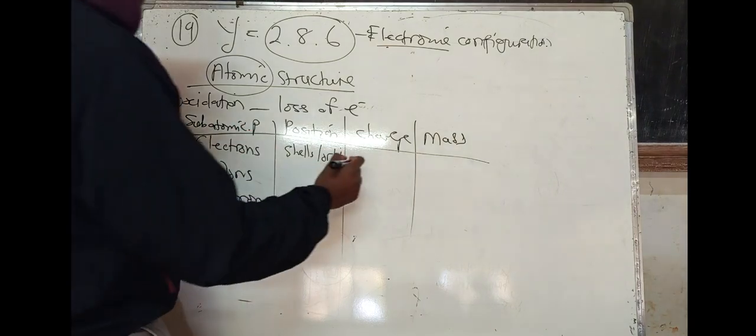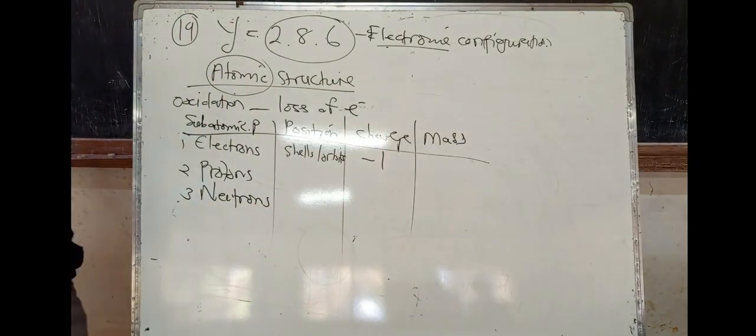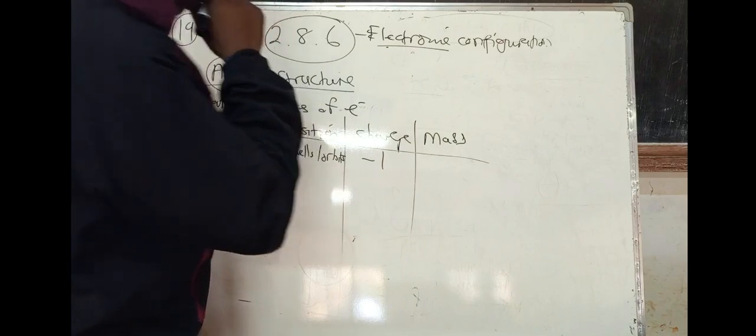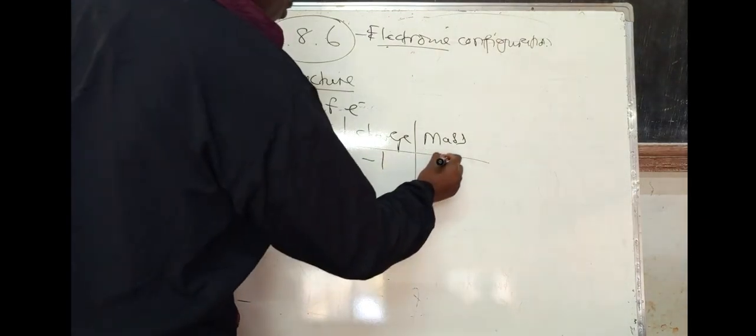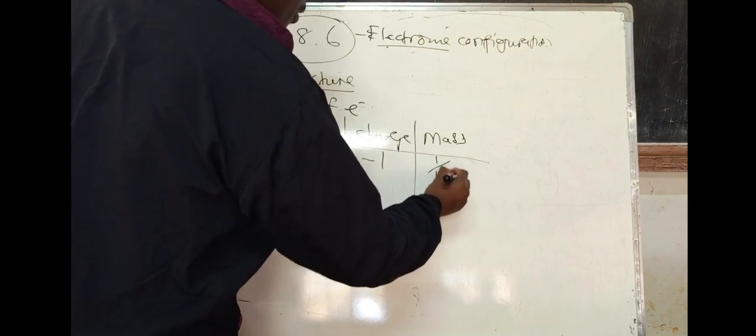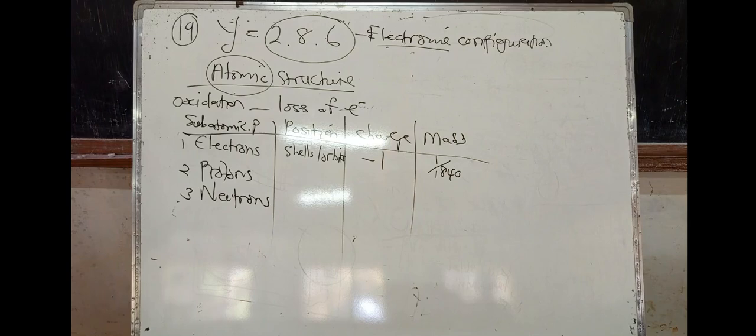Charge on electrons is minus 1. So electrons are negatively charged. Mass is 1/1840. This one you must just remember.